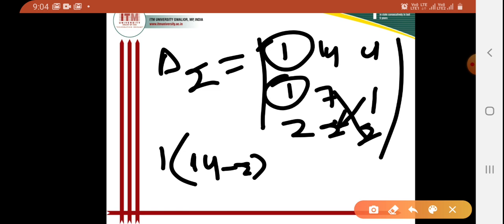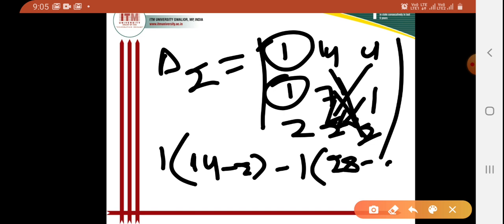For this I will take the multiplication of these two and these two, and take the difference. That is 14 into 2, that is 28, then 4 into 2, that is 8. So I can write that is minus 1, this term, that is minus 1 whole into 28 minus 8.